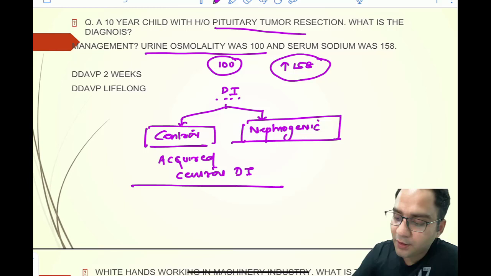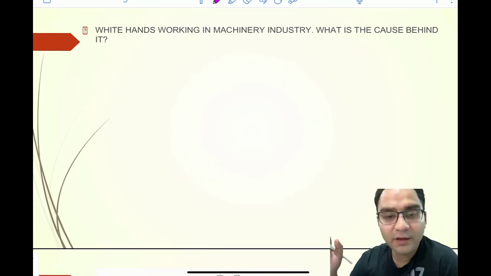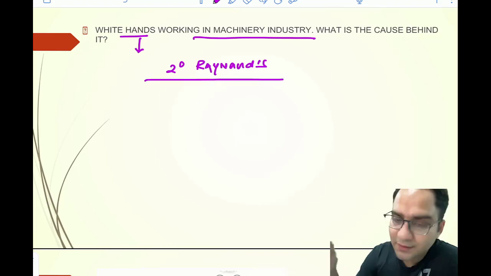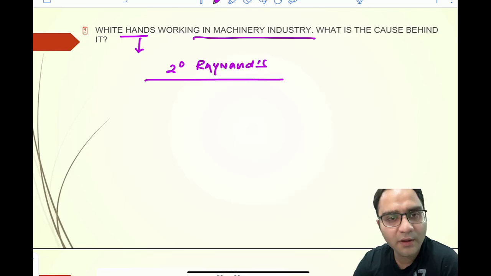Next question. This is basically a question from rheumatology. You have a patient with white hands working in the machinery industry, and they are asking you what is the cause behind it. You have a condition known as secondary Raynaud's. We have learned in rheumatology that there is primary Raynaud's and there is secondary Raynaud's.